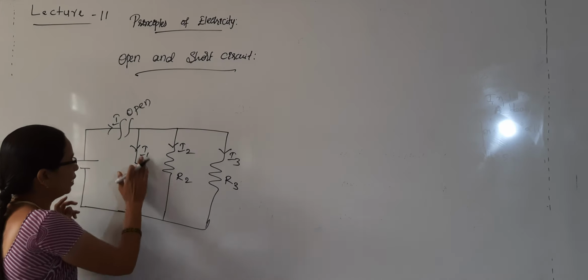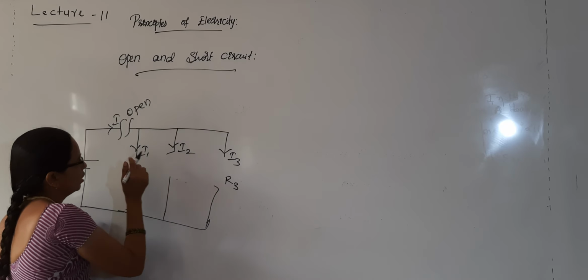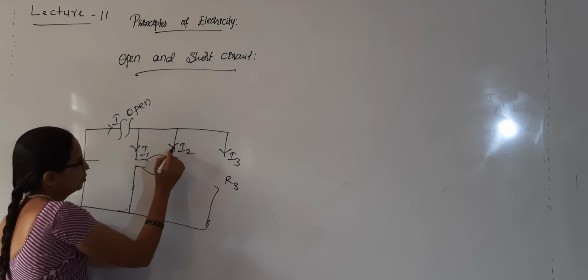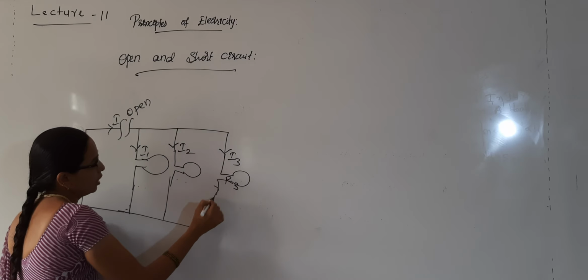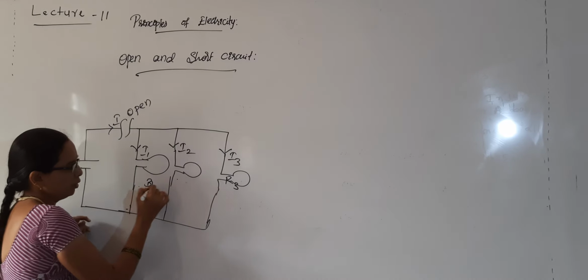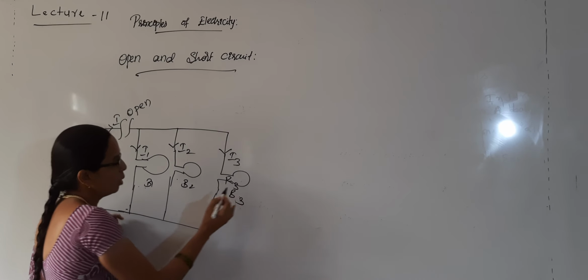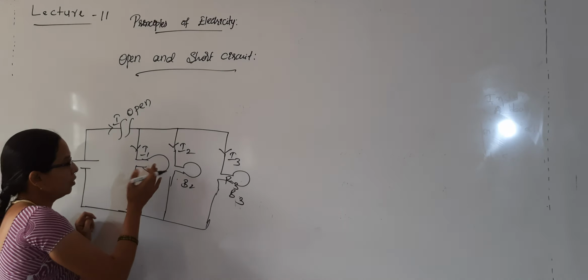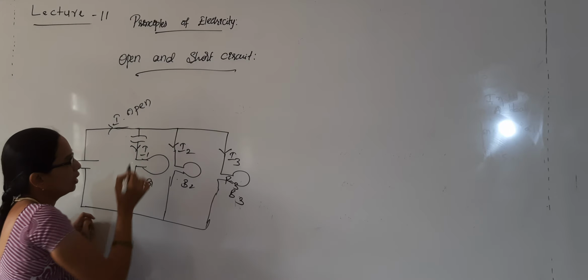So if I have connected 3 bulbs here, B1, B2 and B3, no bulb will be glowing because the open has occurred in the main branch. Okay. So if open occurs in any of the branches, what happens in that case?